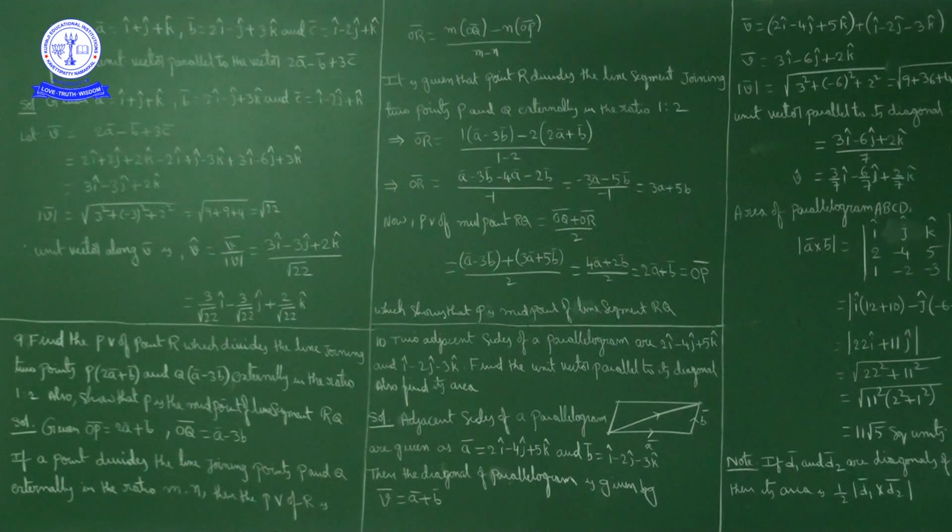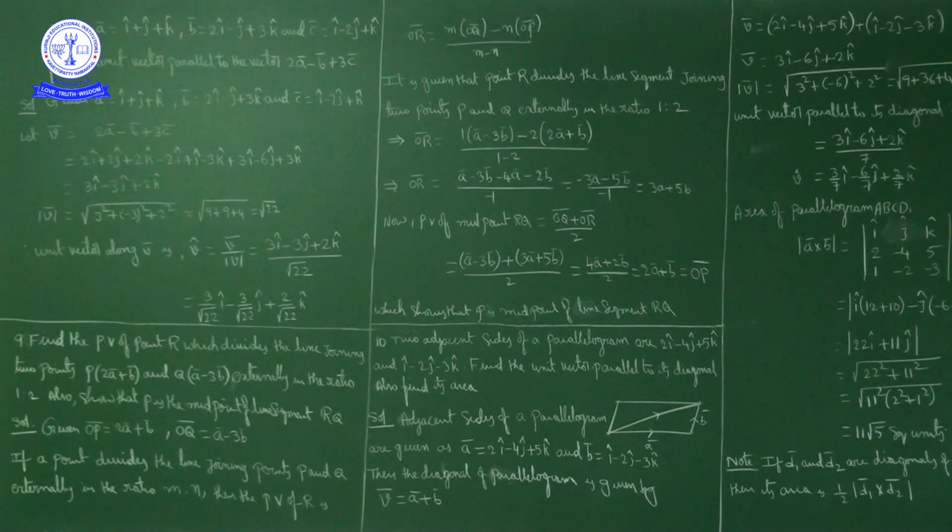Now what do we have to find? We have to find the unit vector parallel to this vector, that is, the unit vector along v bar, which is v cap. v cap is the vector divided by its magnitude, v bar by magnitude of v bar. v bar is 3i cap minus 3j cap plus 2k cap, upon the magnitude of v bar, square root of 22. So the unit vector parallel to the vector v bar is 3 by root 22 i cap minus 3 by root 22 j cap plus 2 by root 22 k cap.